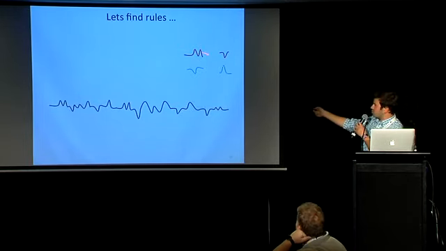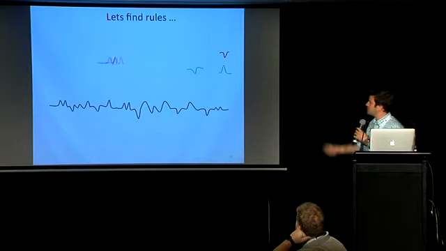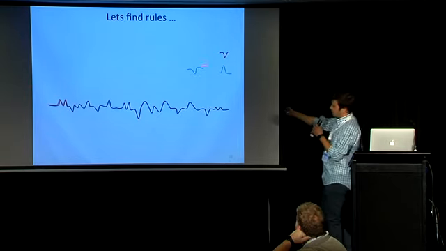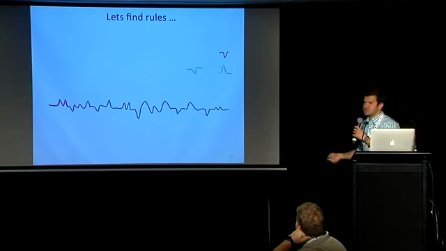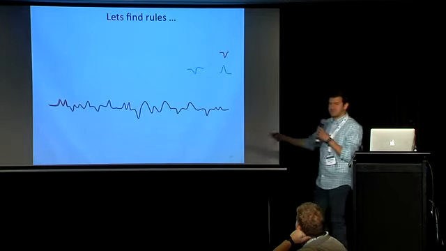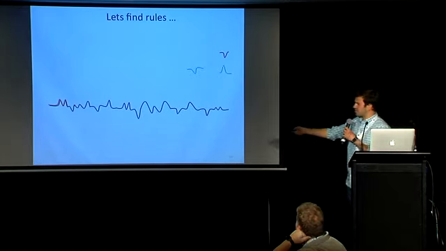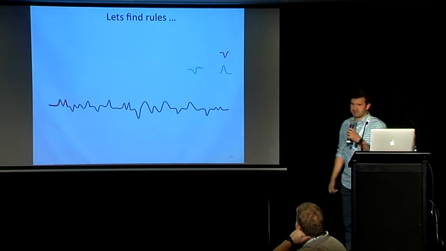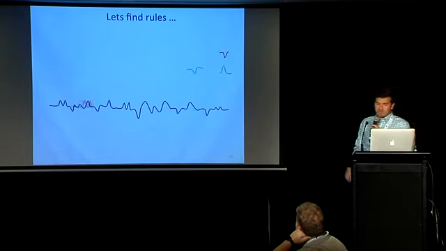Let's pick the first one. I'm going to pick the first antecedent, and I'm going to slide it through the whole time series to find the similar subsequences to that antecedent. Let's see. Okay, here's the first match. It seems that it's a very similar one. And when we go forward, here's the second match. And we go forward, no other matches.